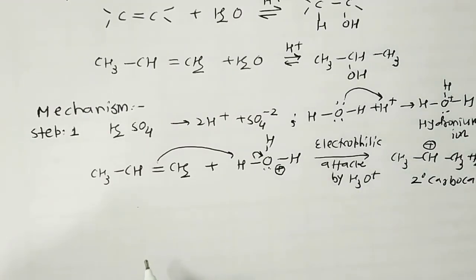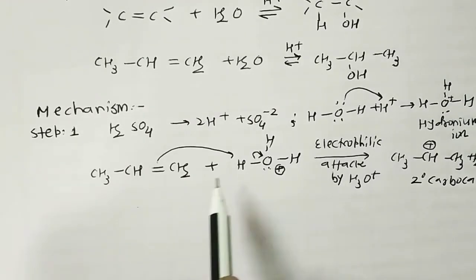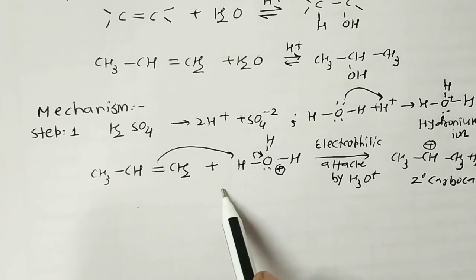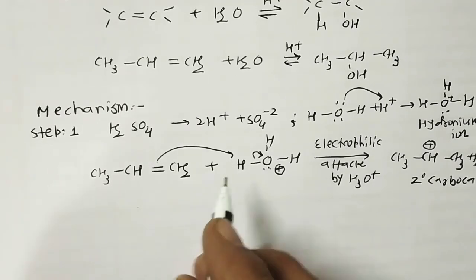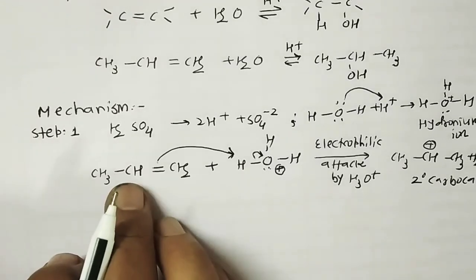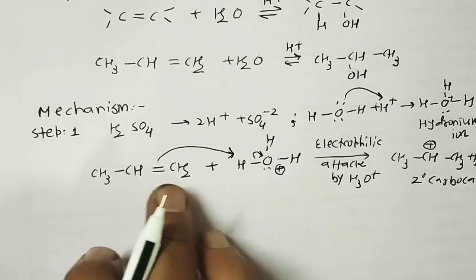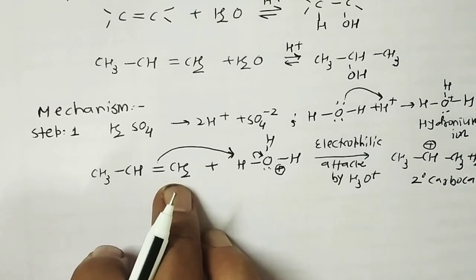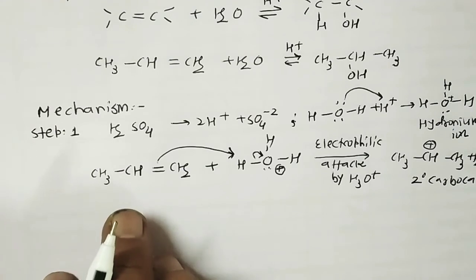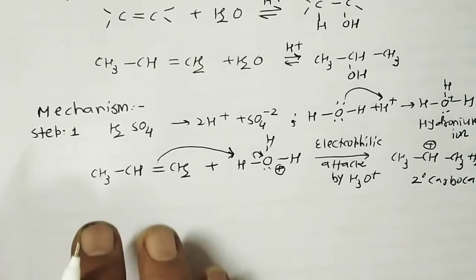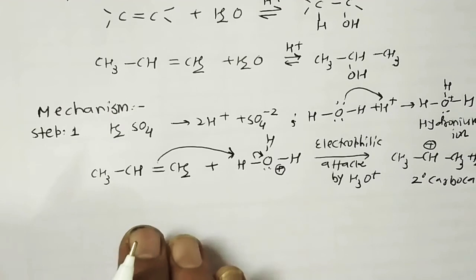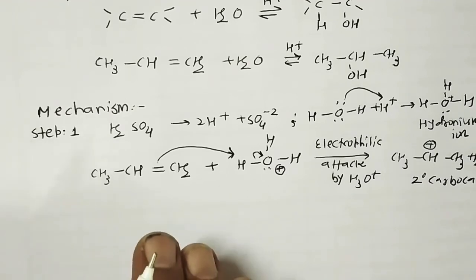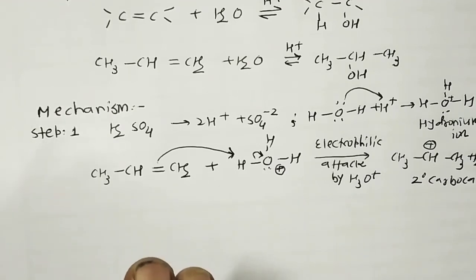Now the addition of hydrogen on carbon 2 would have yielded a primary carbocation, for example, if some students ask questions like that, if this hydronium attacks here. But this primary carbocation is quite less stable as compared to the secondary carbocation. So this is our step number 1. Mind well, in step number 1 there is an electrophilic attack by hydronium ion on an alkene that gives a carbocation intermediate. So this is the first step.